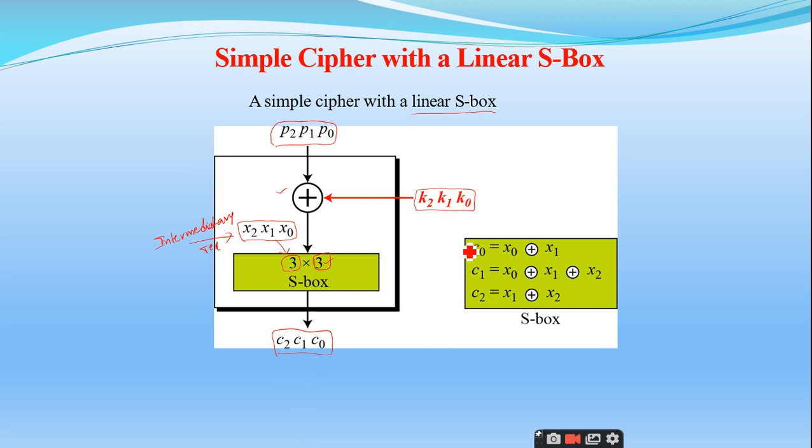The relationship between the ciphertext and the intermediary text is given by these formulas. C0 is equal to x0 exclusive OR x1, C1 is equal to x0 exclusive OR x1 exclusive OR x2, and C2 is equal to x1 exclusive OR x2. This is the linear relation that I have mentioned for the S box.